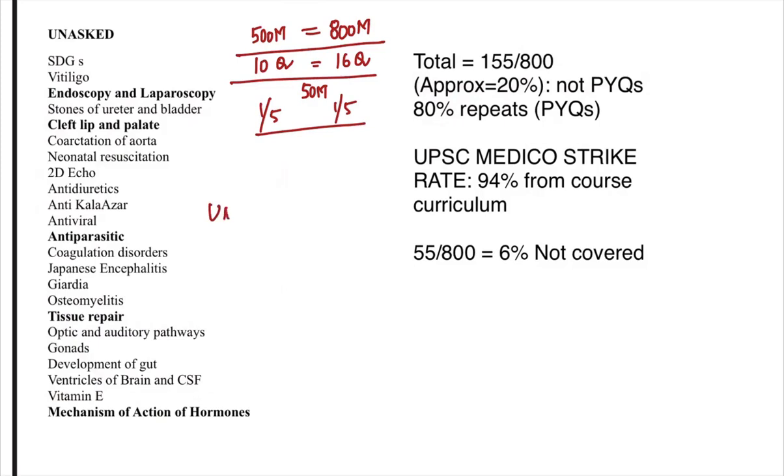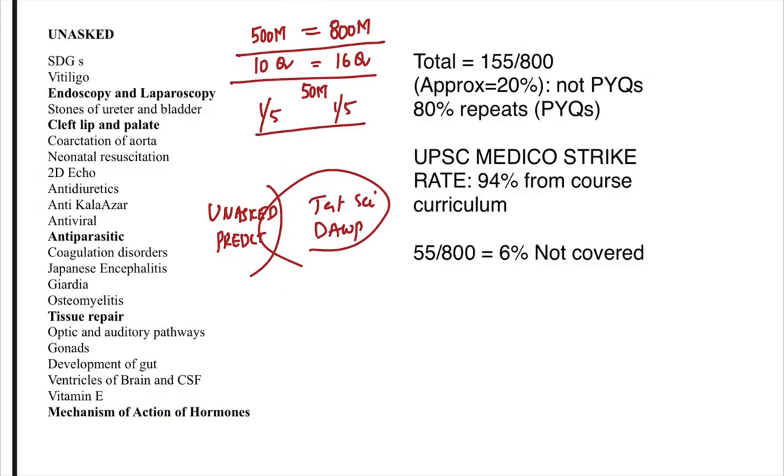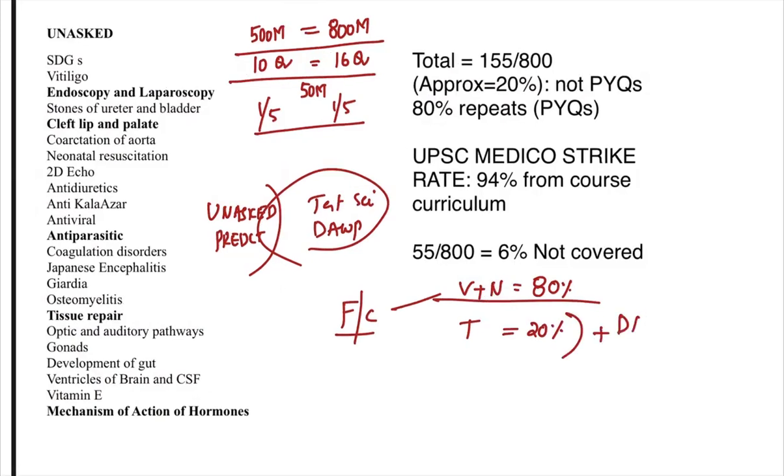Unasked and predictive questions are major pillars of my test series and of the DAW program which we usually conduct. I take the privilege to ask anything which is challenging, new, unasked, predictive, or gray zone with the help of this test series. My courses, both foundation and combo, come with video course plus notes, which majorly focus on 80% of the syllabus, along with a test series, which focuses on 20%. Then there is an add-on, the DAWP, daily answer writing program.